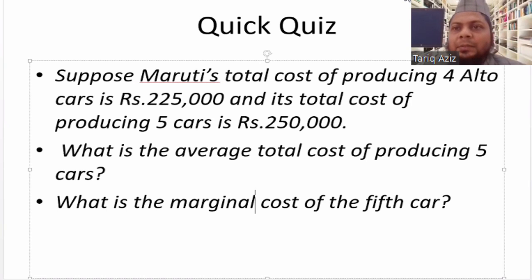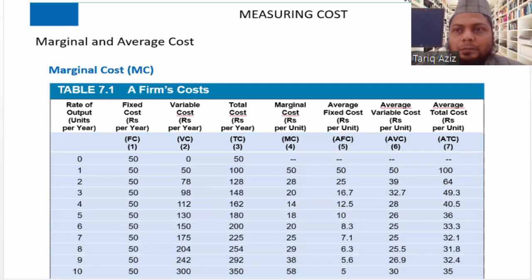We will look at the behavior of these two types of cost and how they behave in the short-run production function. So this is some data related to the cost of a firm.